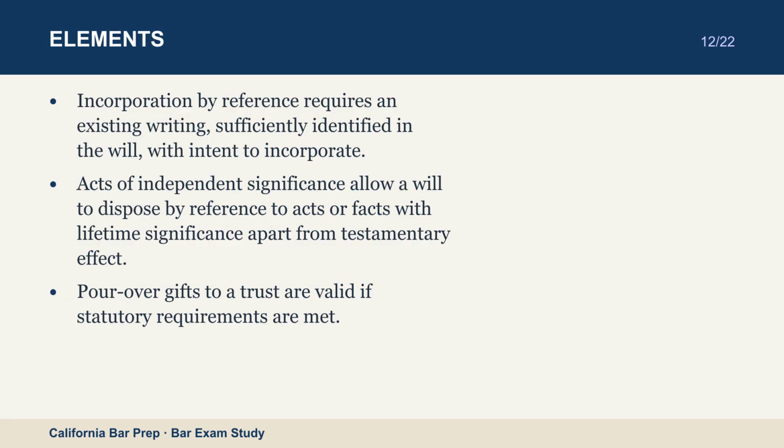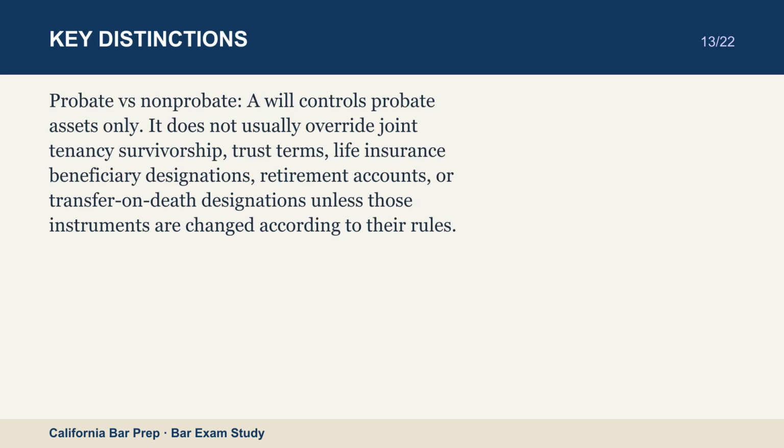Pour-over gifts to a trust are valid if statutory requirements are met. Probate versus non-probate. A will controls probate assets only. It does not usually override joint tenancy survivorship, trust terms, life insurance beneficiary designations, retirement accounts, or transfer-on-death designations unless those instruments are changed according to their rules.